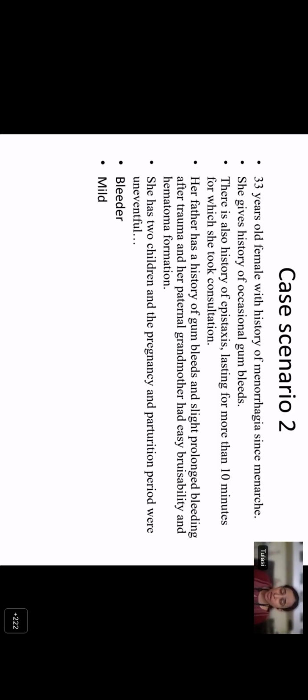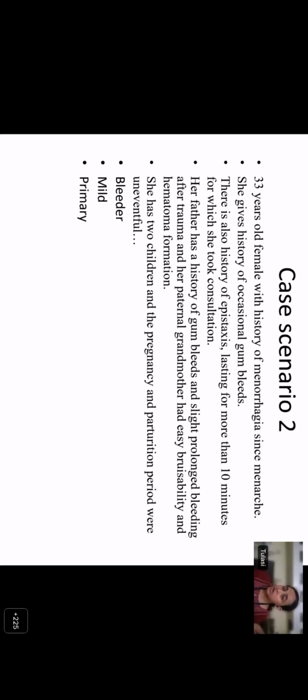Does she have a primary hemostatic disorder or a secondary hemostatic disorder? Now, if you see all her symptoms, menorrhagia, epistaxis, and gum bleeding are all related to primary or surface bleeds. Or skin bleeds, all mucosal type of bleeding, surface bleeds. So that is a feature of primary hemostatic disorder. So she has got a mild primary hemostatic disorder.